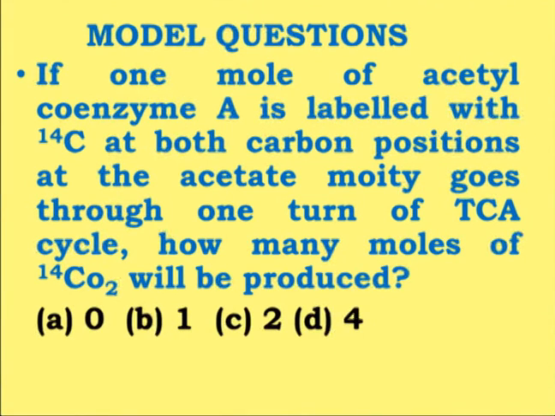Now let us look at one more model question related to this: if 1 mole of acetyl coenzyme A is labeled with radioactive carbon at both the carbon positions of the acetate moiety and goes through 1 turn of the TCA cycle, how many moles of radio-labeled carbon dioxide will be produced?